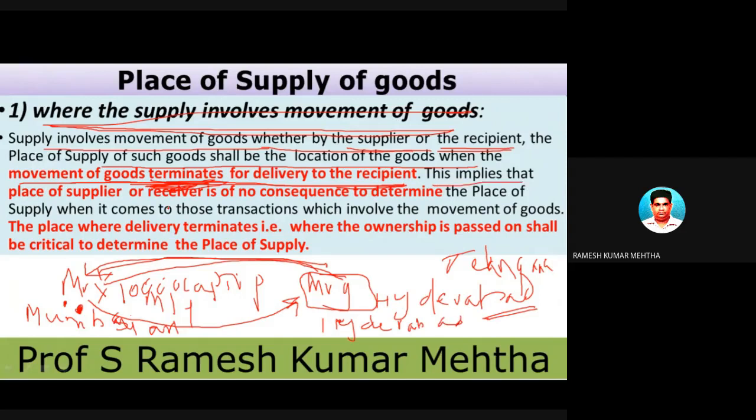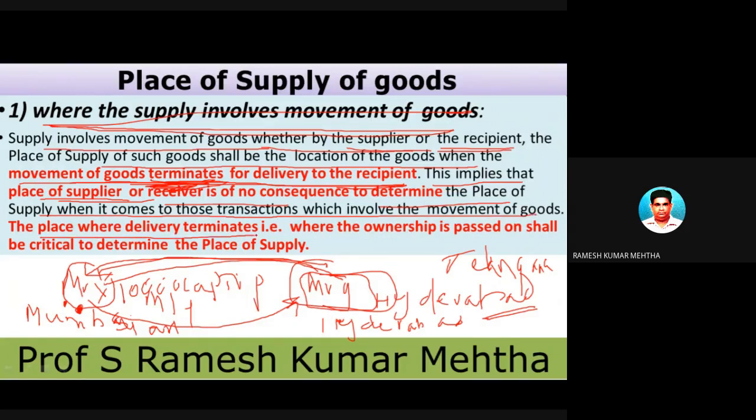This implies that the place of the supplier or receiver is not important. They can be at the same place. Mr. X and Mr. Y can be in the same place. On the instructions of Mr. Y, Mr. X is transporting goods to, for example, Kashmir. So they are at the same place, but the goods are transported from Bombay to Kashmir and terminate at Kashmir. So the place of supplier or receiver is not important to determine the place of supply when it comes to transactions which involve movement of goods.